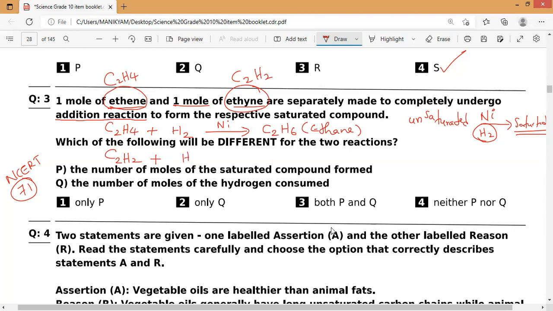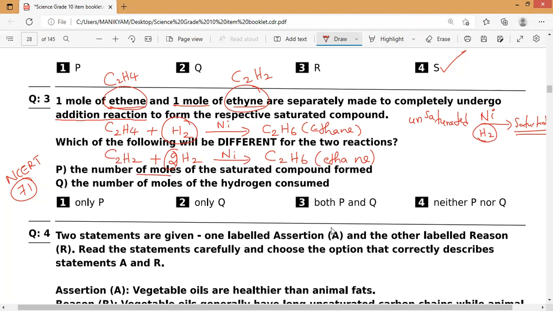If you take C2H2 and pass hydrogen gas in the presence of catalyst nickel, it will also produce C2H6, ethane. But to get the ethane, we need 2 moles of hydrogen gas here. So balancing, 2H2 will come. You check it here: only 1 mole of hydrogen gas, here 2 moles of hydrogen gas to form the ethane.